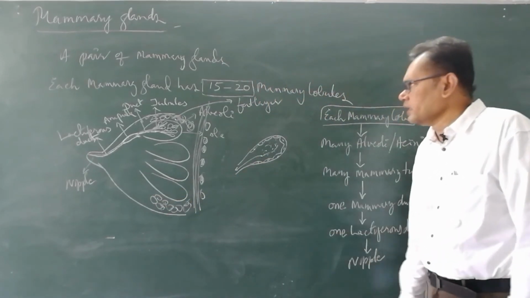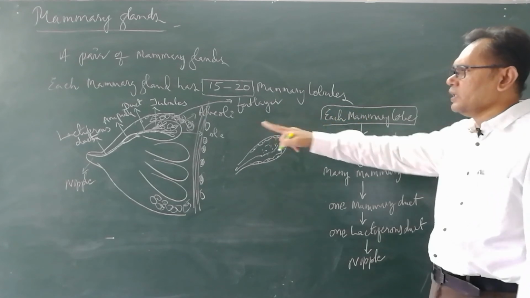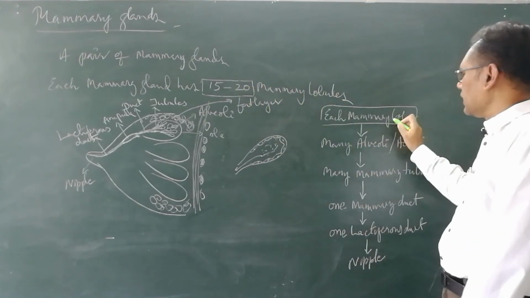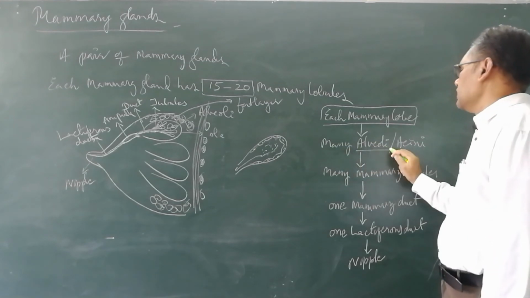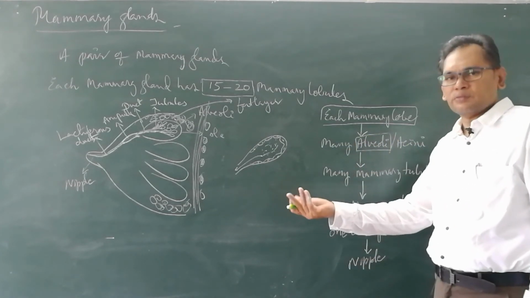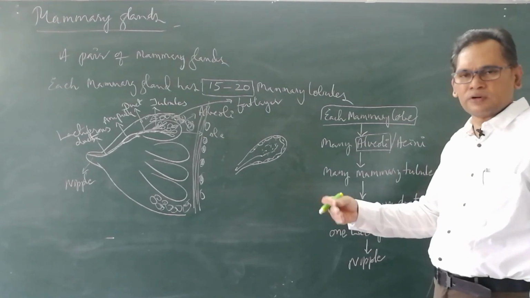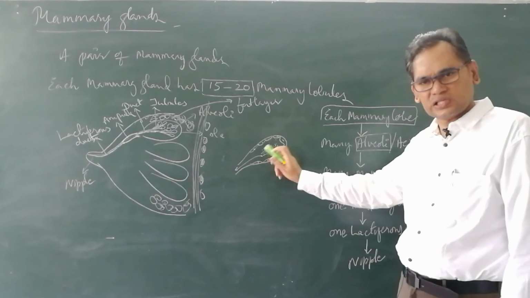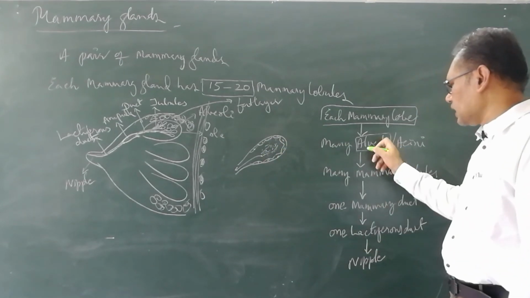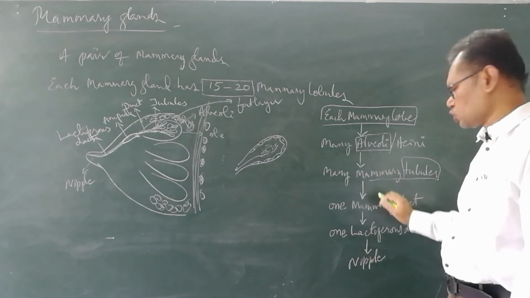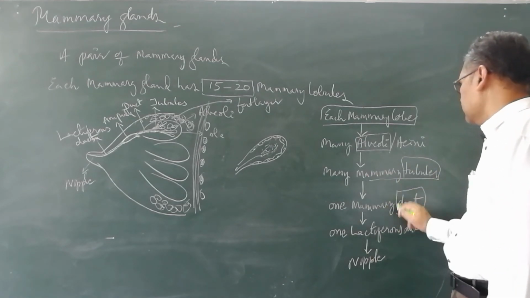Each mammary gland consists of many lobes, 15 to 20. Each mammary lobe consists of many alveoli, which consist of alveolar cells, which are apocrine in their secretion, releasing milk into the alveolus. Then all these alveoli together form mammary tubules. Then these mammary tubules together form the mammary duct.